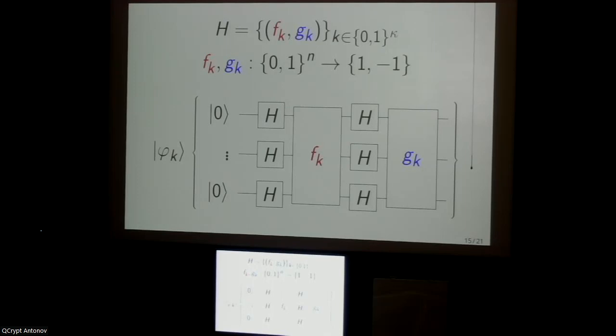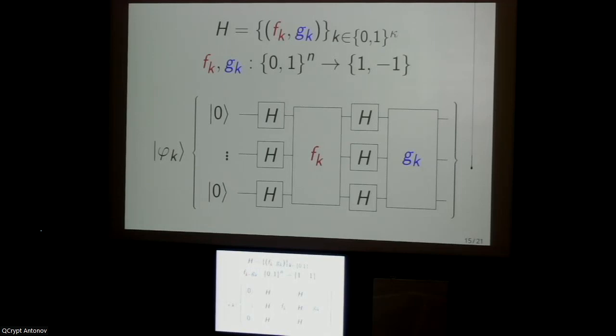You start in the L0 state, you Hadamard all of the qubits, you query fk in superposition as a phase oracle. So on input ket x, you just apply a plus or minus 1 phase according to f of x. Then you Hadamard all of the qubits again, and then you query gk in the same fashion as you queried fk. And this is the pseudorandom ensemble. So it's pretty simple to describe.